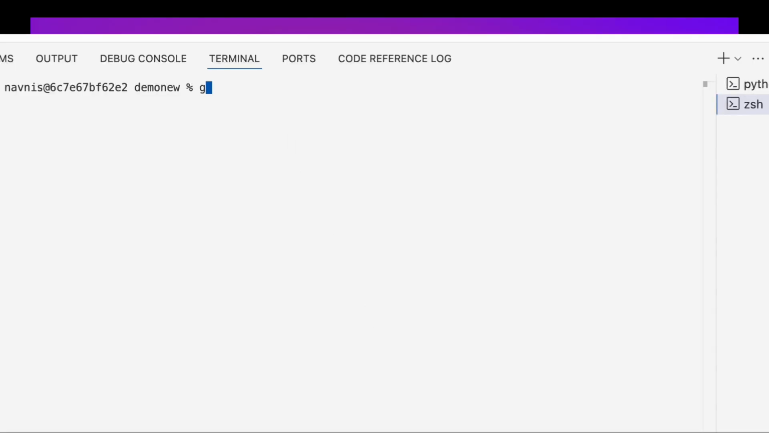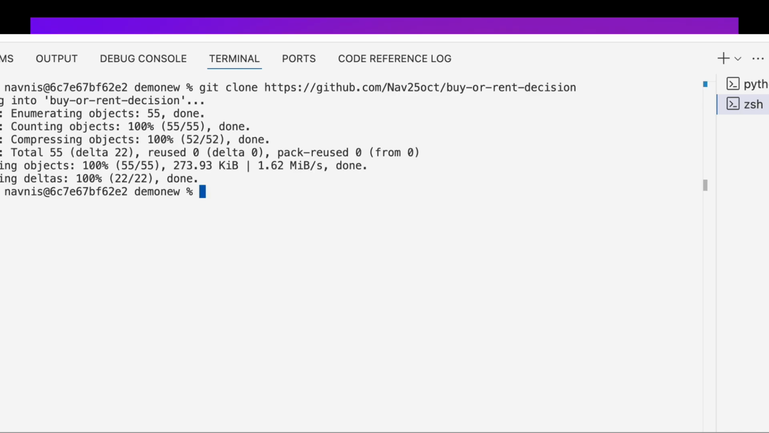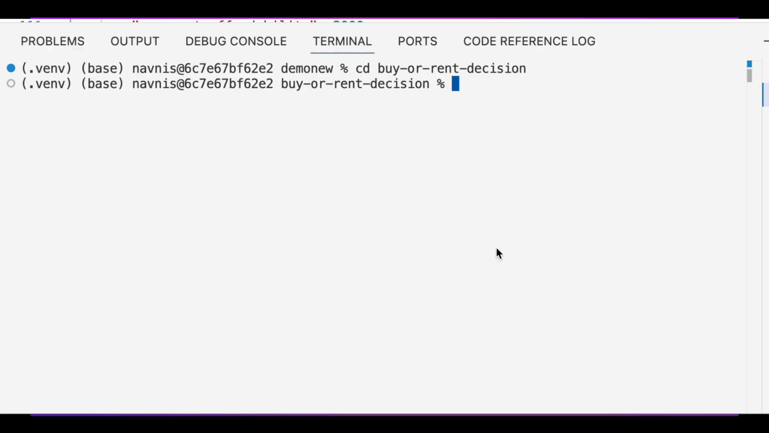Okay, so let's start by setting up our environment and installing everything we need. I highly recommend using a Python virtual environment. The first step is to clone the repository. So you will use git clone and then provide the path of my repository, and once done, just cd into the folder buy or rent decision. Once done, the next step is to install the requirements.